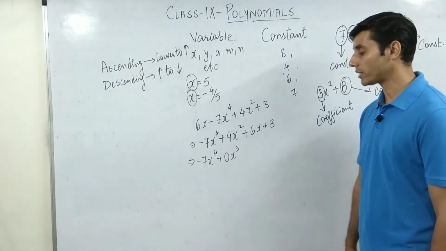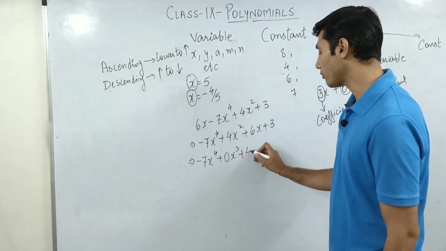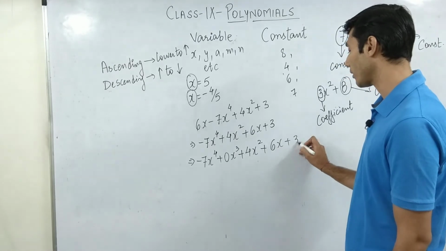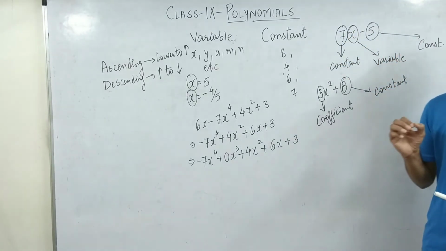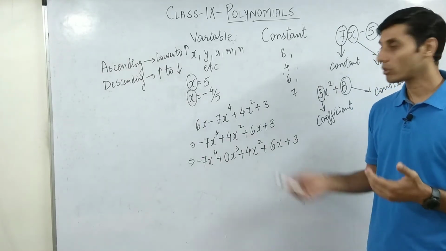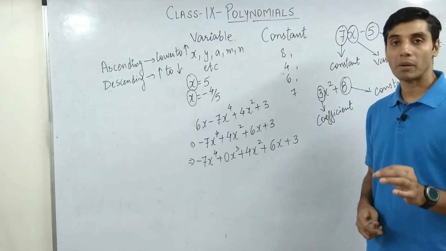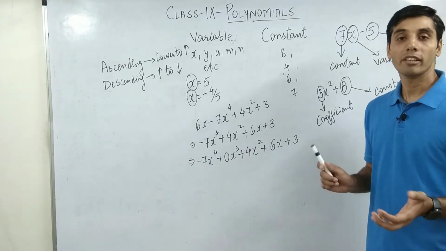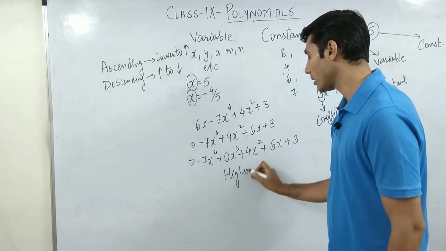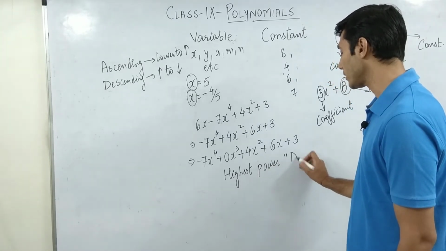Sir, why have you written 0x cube? Because 0 multiplied by any variable is ultimately going to give you 0. Then plus 4x square, then plus 6x, then plus 3. Now somebody asked you, what is the highest power of the variable? It's 4. And the highest power of any expression which is a polynomial is known as degree. So highest power is known as degree.